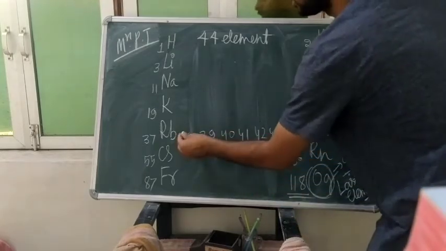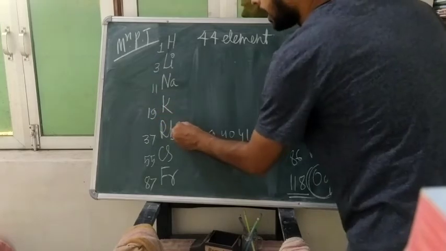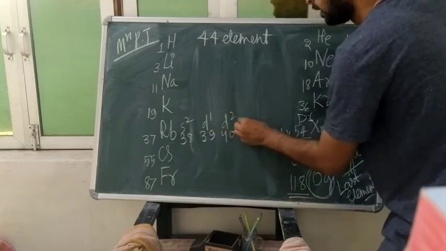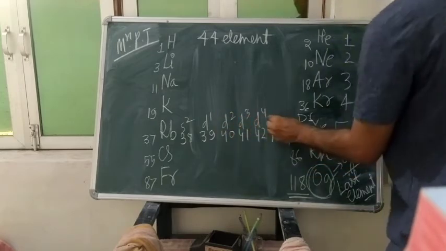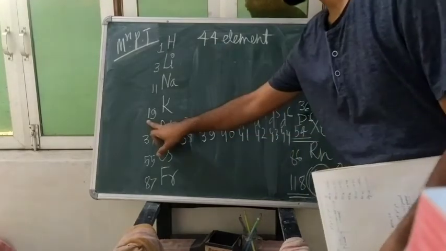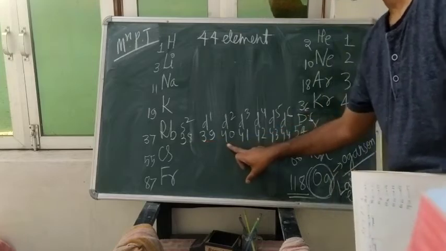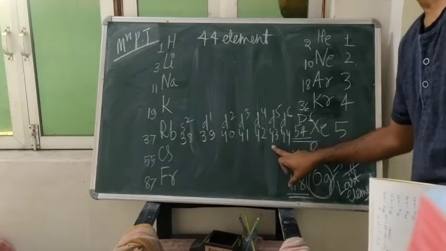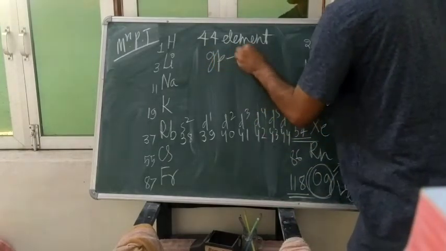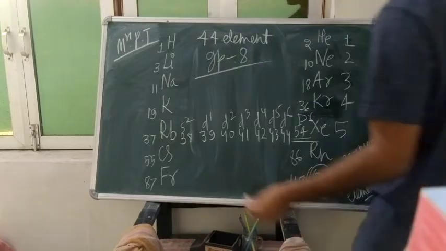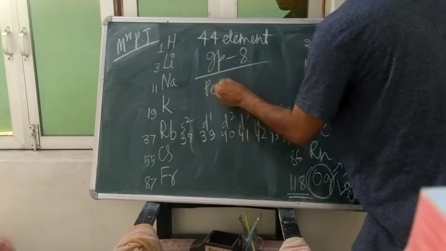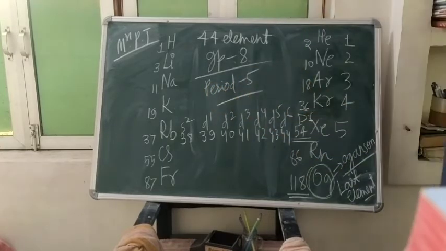37, 38 will be in the S block. This is S1, this is S2, this one is D1, D2, D3, D4, D5, D6. So 1, 2, 3, 4, 5, 6, 7, 8. So the group is coming 8th group. And how will you find the period? 1, 2, 3, 4, 5. And the period will become 5. Getting?